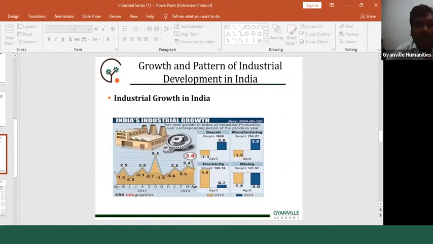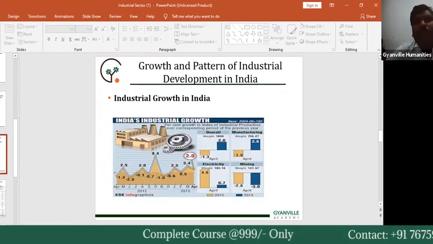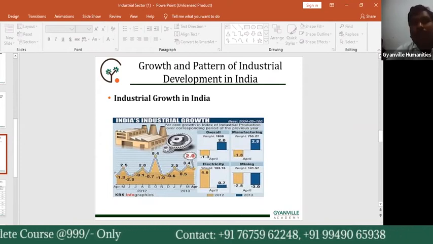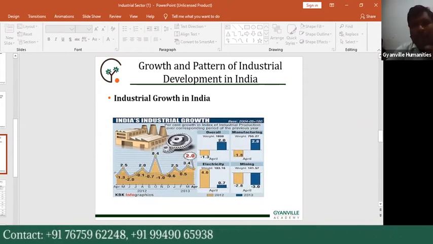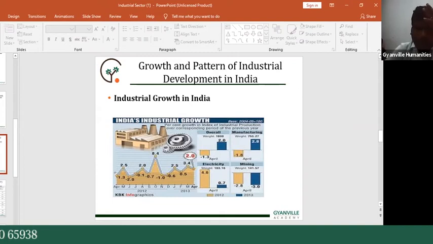From independence onwards, both public and private industries developed in India.